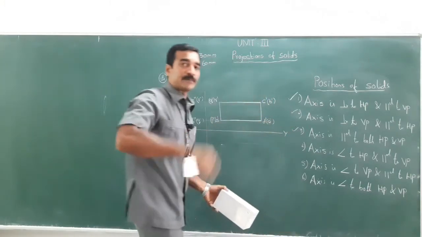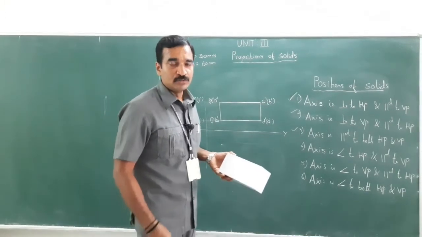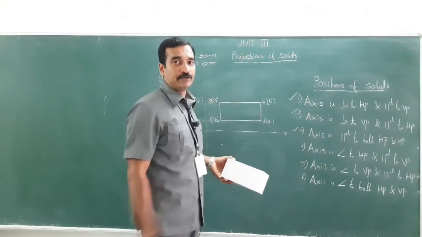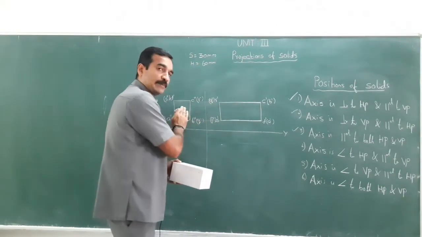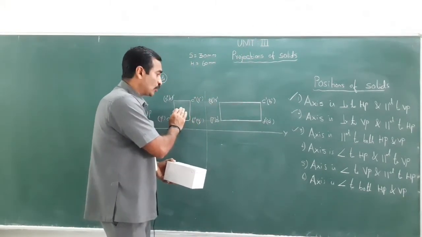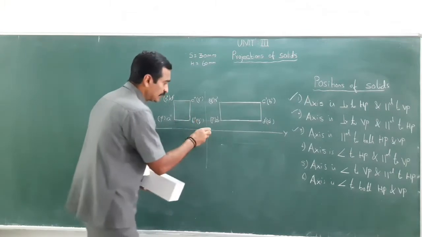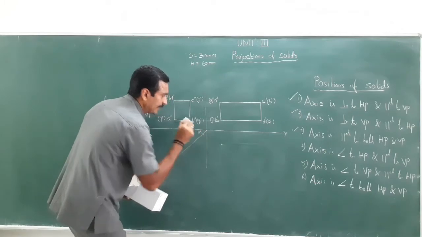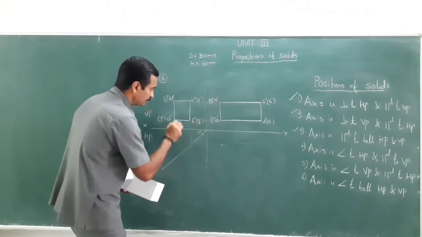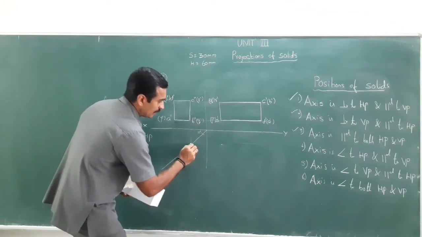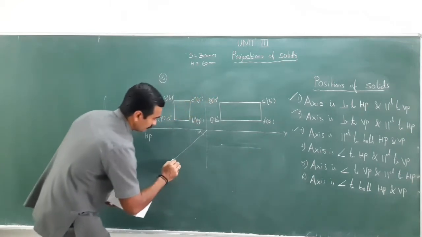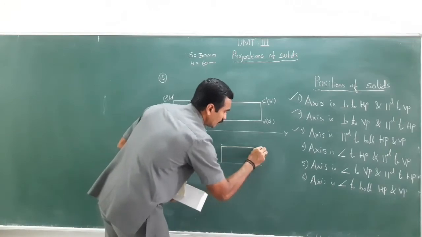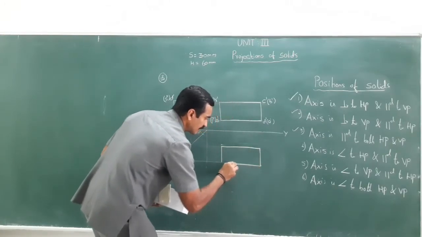So in the orthographic projection, I have taught you by drawing the 45-degree angle to get the side view, right? Here the true shape is in the side view, therefore I have to take the information by drawing the 45-degree line. By drawing the 45-degree line, let me just project it, and horizontally let me just project it. By doing so, I'll get the top view of this object.